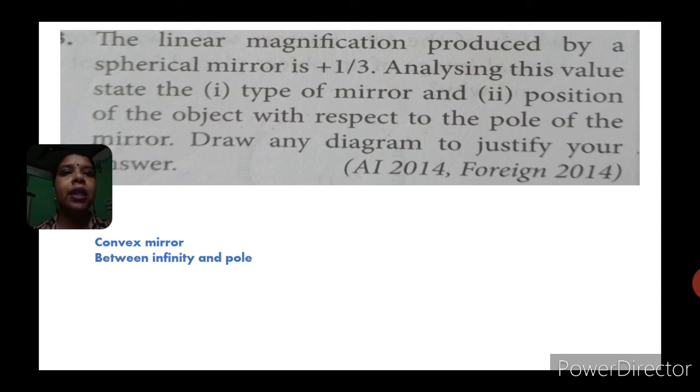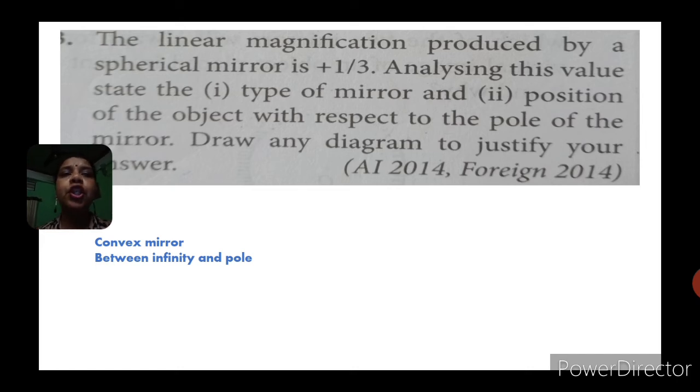But now which one, concave or convex? What you have to think is that if magnification is large, more than one, I told you in the class, that is a magnified image. Magnified image means it is formed by concave. But since it is 1 by 3, that is less than 1, so it will be what? Convex. Because we know that a convex mirror forms virtual images which are smaller in size.